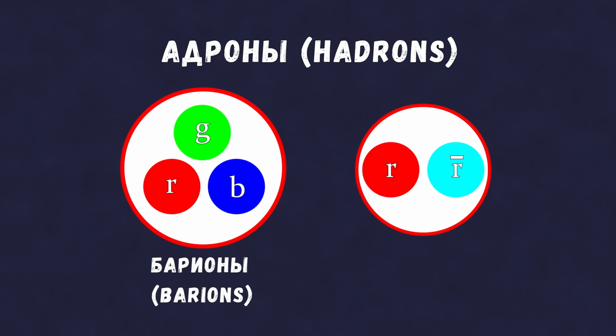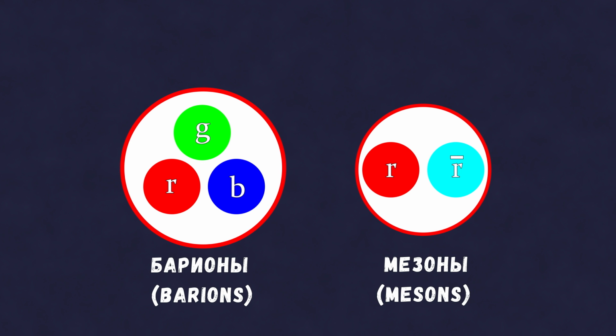Hadrons consisting of 3 quarks are called baryons, from the Greek word baries, meaning heavy, while hadrons consisting of a quark and an antiquark are called mesons, meaning having an intermediate mass between baryons and the lightest particle known at the time, the electron. Depending on the quark composition, the electric charge of baryons can be -1, 0, +1, or +2. Mesons can have an electric charge of -1, 0, or +1.